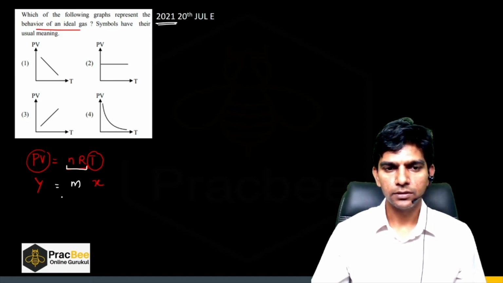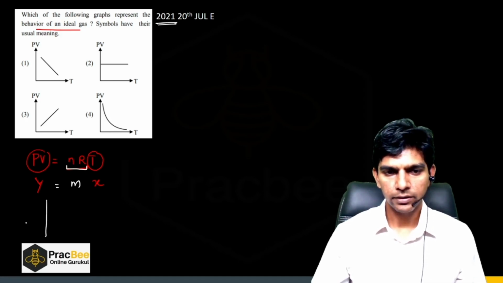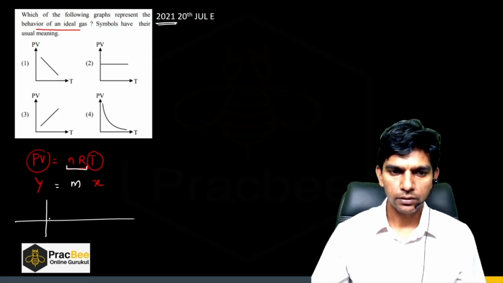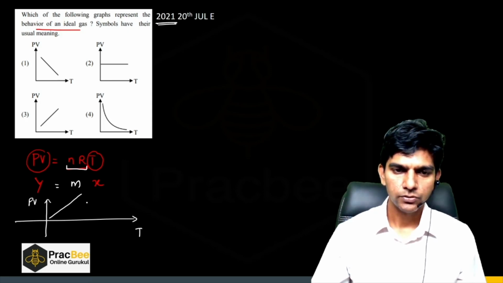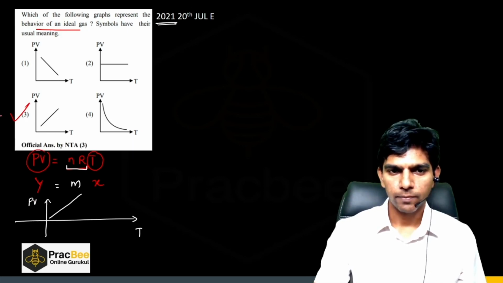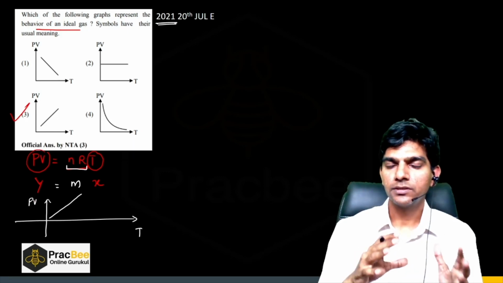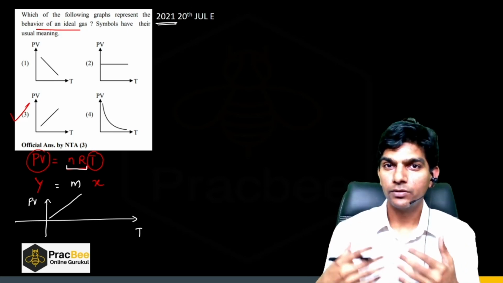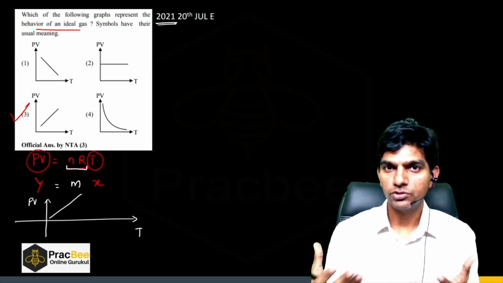Can you see it's a straight line, and nR is a positive factor, so it will be a straight line passing through the origin. On the y-axis we have PV, on the x-axis we have temperature. So this should be the graph, and you can clearly see that option 3 is the right answer. The questions we have discussed are quite easy, and you will get similar questions in JEE 2024.